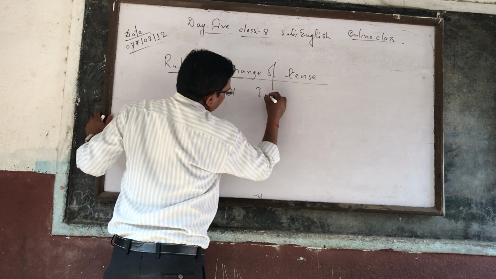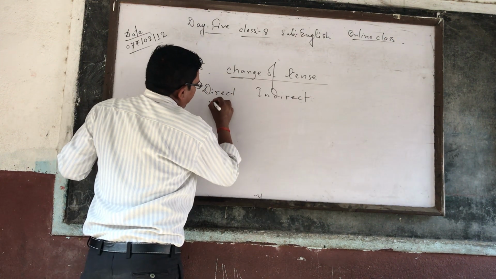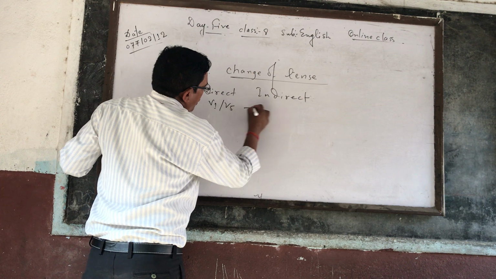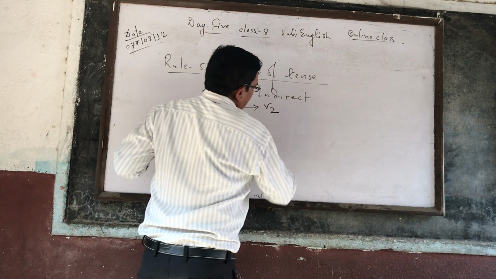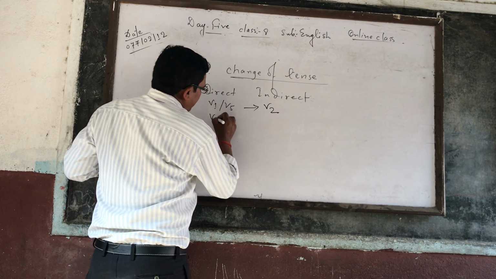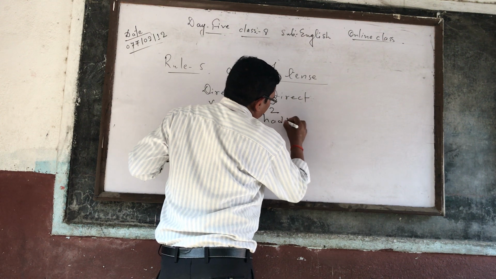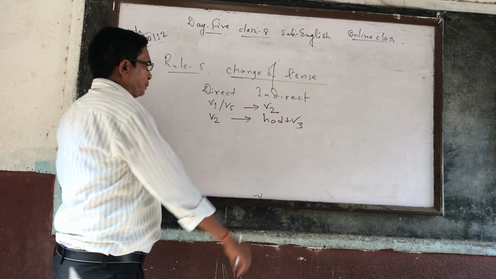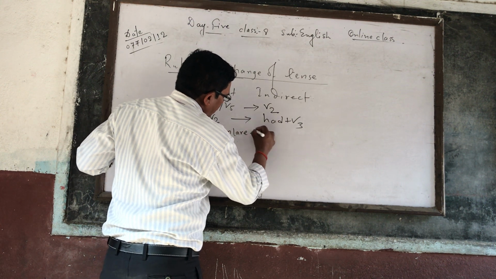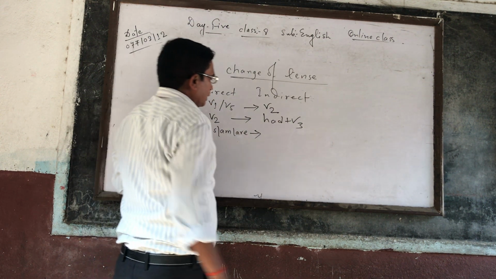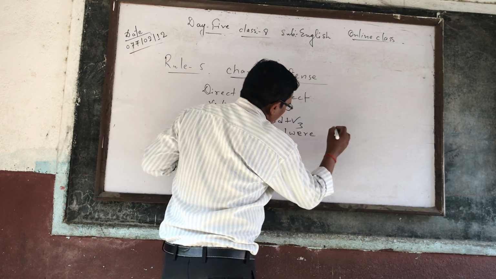Change of tense, rule number 5, is direct to indirect. If there is V1 or V5, that should be changed into V2. But if there is V2, then you change into had plus verb 3. Similarly, is, am, are should be changed into was, were.